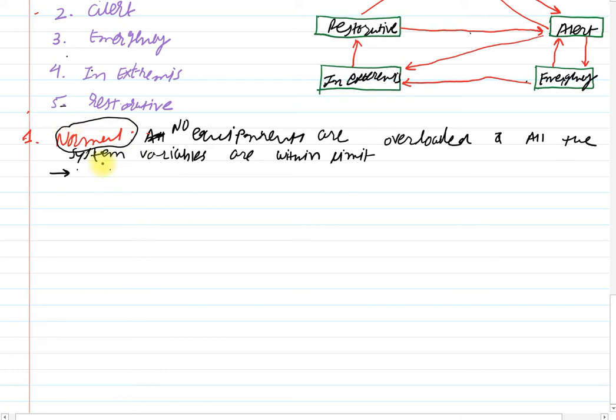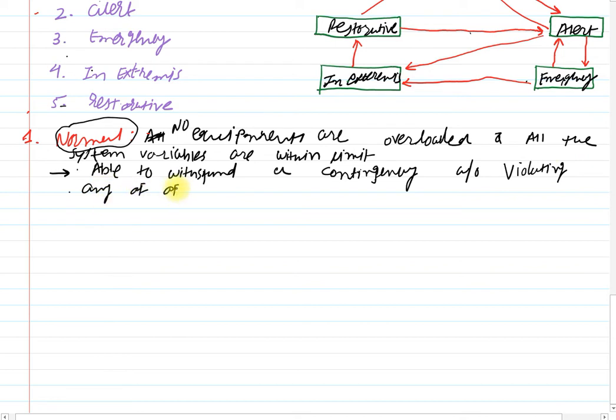Clear? You can write, if you wish, that the system is able to withstand a contingency without violating any of the system constraints. Such a system is considered as normalcy.